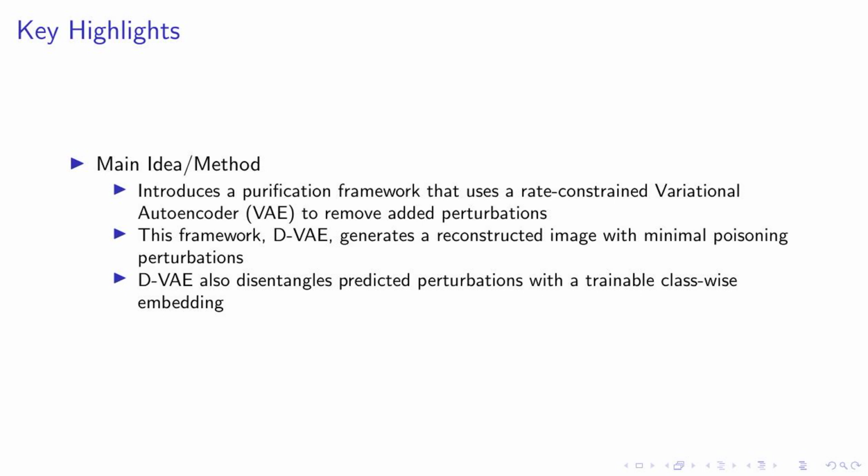Furthermore, D-VAE has the unique ability to disentangle predicted perturbations using a trainable class-wise embedding. This means that it can separate the perturbations from the original data, allowing us to better understand and mitigate their effects. In essence, our method provides a robust defense against poisoning attacks, while maintaining the quality of the reconstructed images.